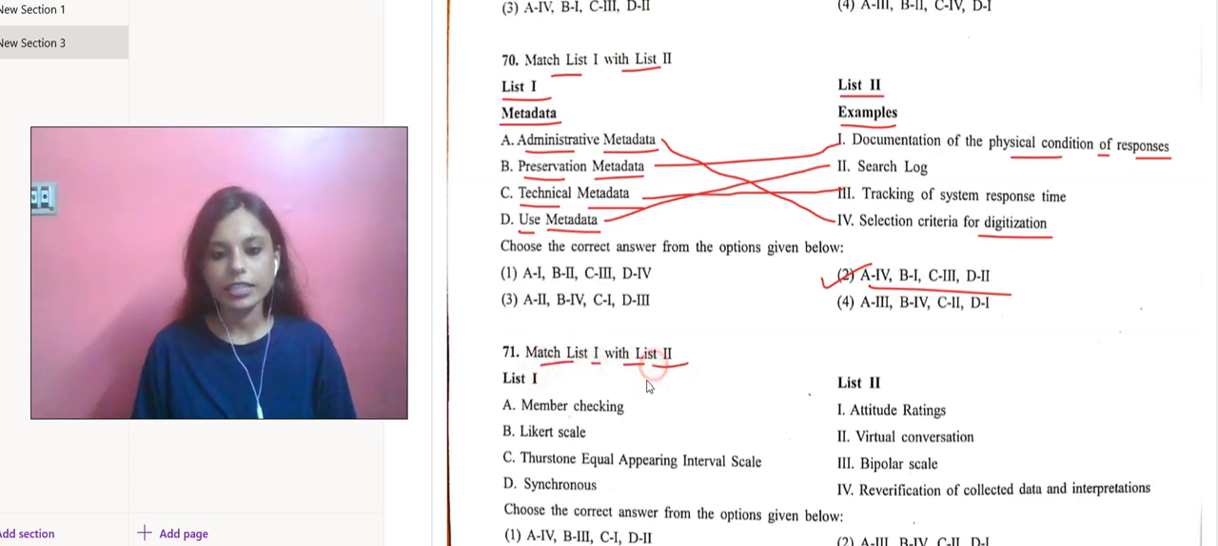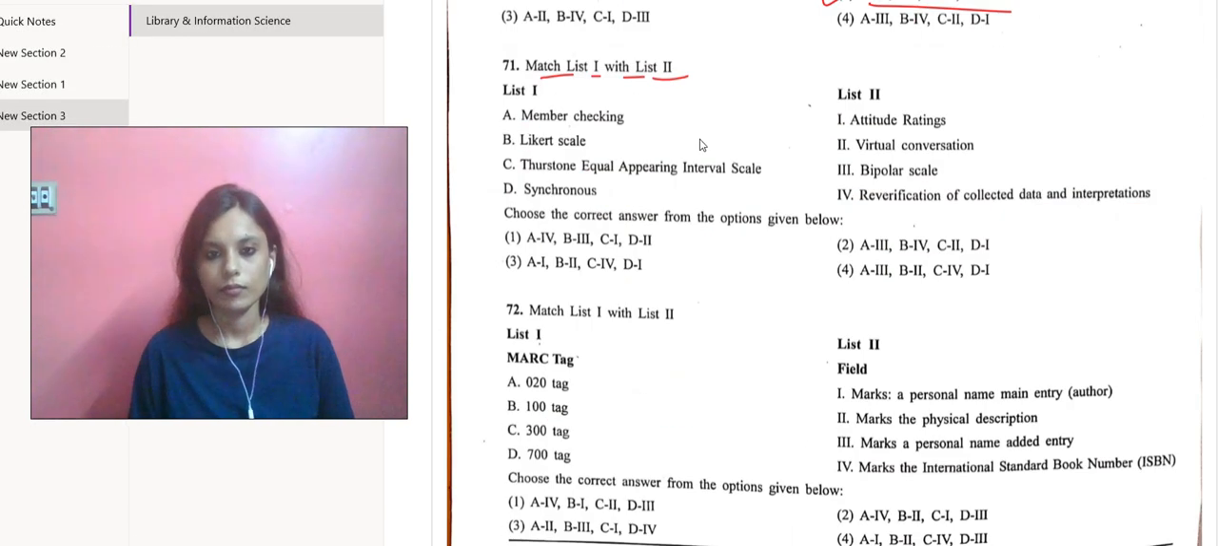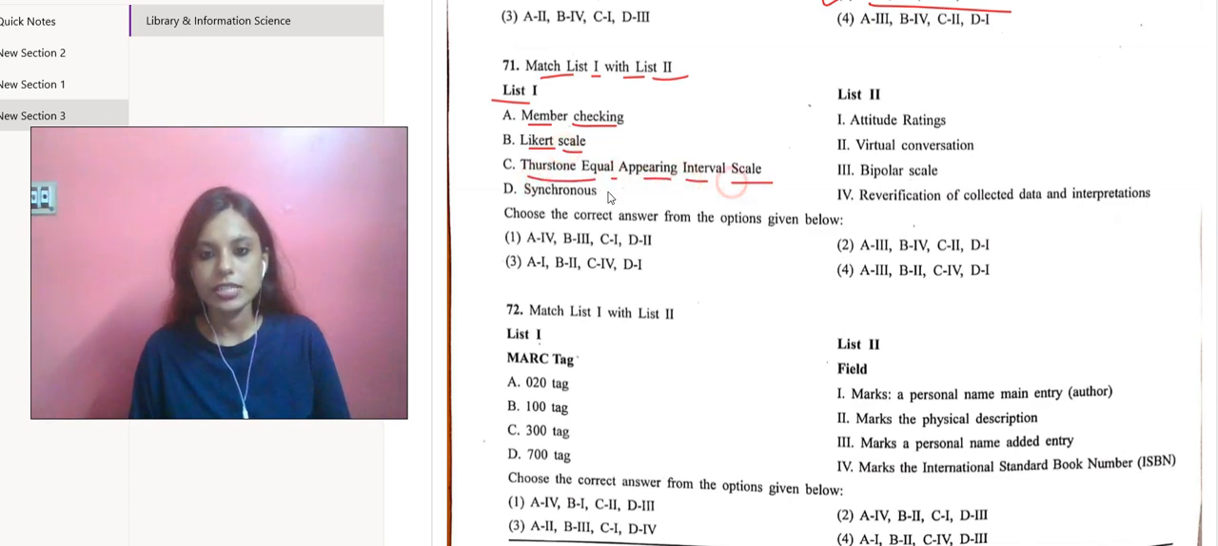Match list 1 with list 2. Once again, we have such a question. Under list 1, we have member checking. Now, first let us read the options given. Likert scale, Thurstone equal appearing interval scale, then synchronous. List 2 has attitude ratings, virtual conversation, bipolar scale, re-verification of collected data and interpretations.